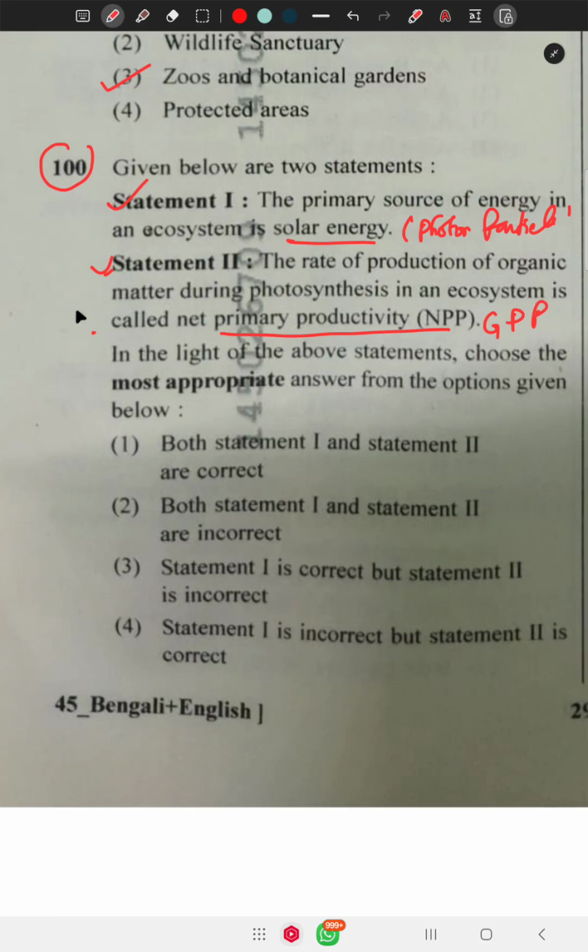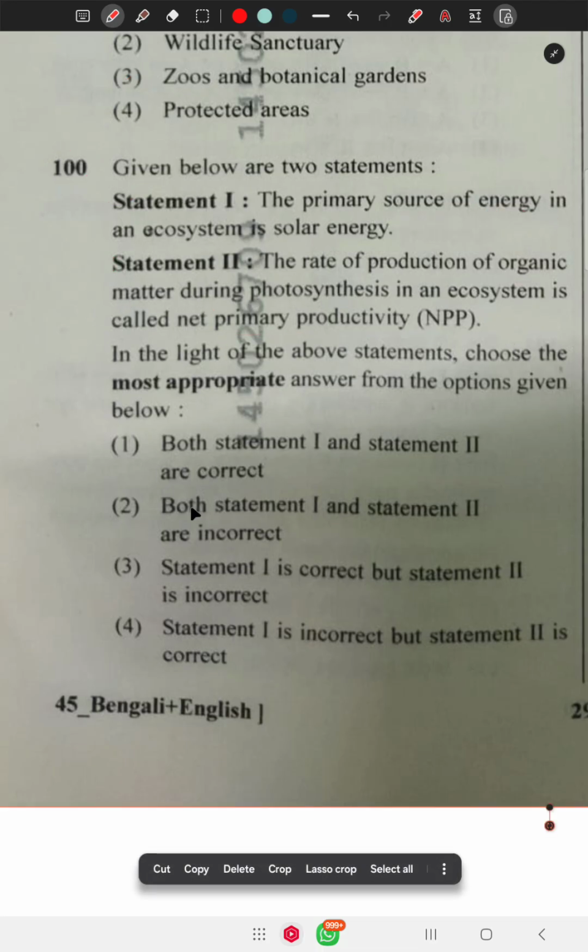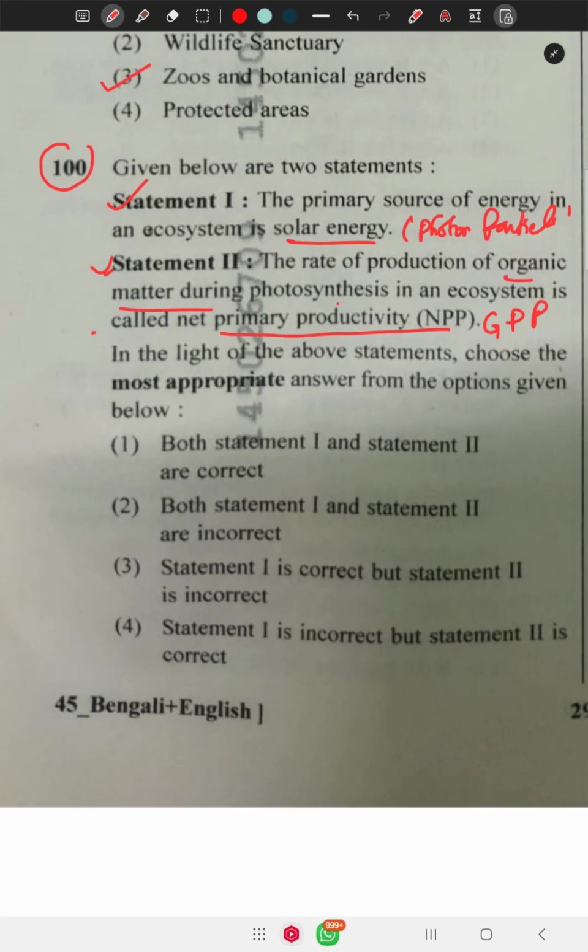The organic matter produced during photosynthesis is called gross primary productivity. Net primary productivity is GPP minus respiration. When a plant uses energy by respiration, the remaining energy is called NPP. So statement 2 is wrong. So the correct option is statement 1 is correct and statement 2 is incorrect.